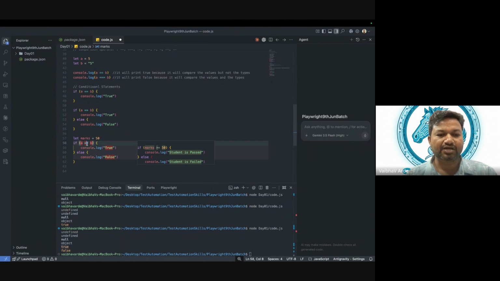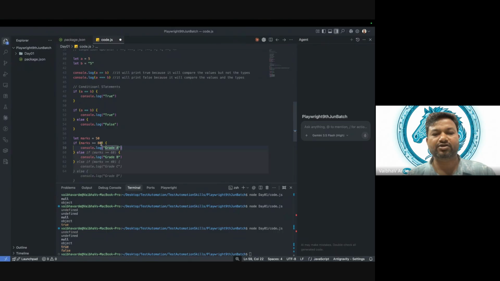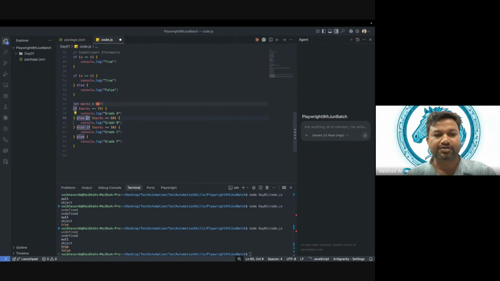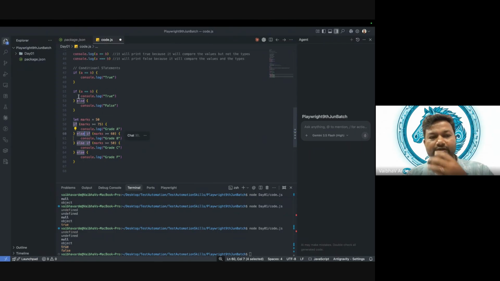And here I want to do: if marks are greater than 80, or we will say 75, then grade A. Else, right? So else if, so three ways.